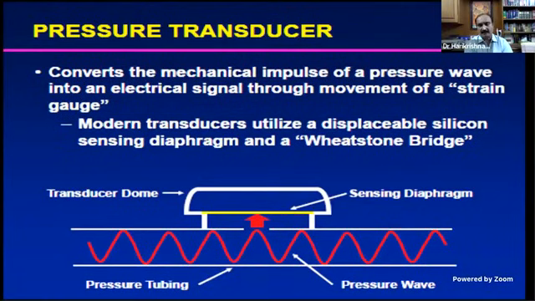So what is a transducer? Modern transducers utilize a displaceable silicon sensing diaphragm. That is what you commonly use. That is what the technician comes and connects near that three-way, which is kept on a pole. And it works on the principle of the Wheatstone bridge. I hope you remember your physics days in +2, where there are four resistors connected in a quadrangular shape. Forget about that. You remember that the principle is based on a Wheatstone bridge, where the resistance gets altered when the diaphragm moves.